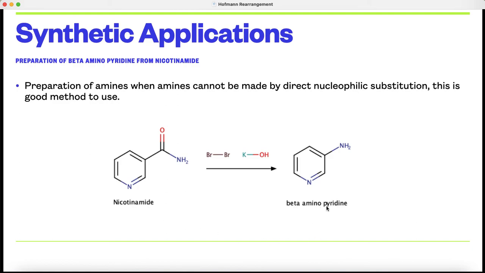We cannot produce beta aminopyridine from pyridine directly. We use nicotinamide. On Hofmann rearrangement, we get beta aminopyridine.